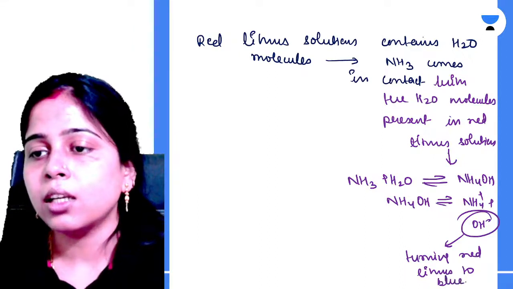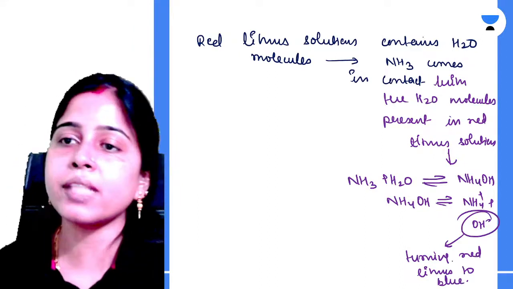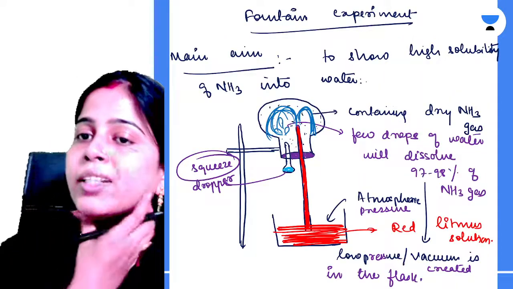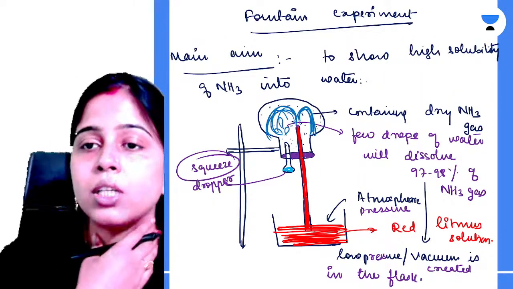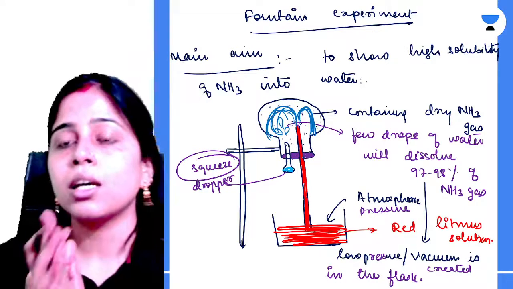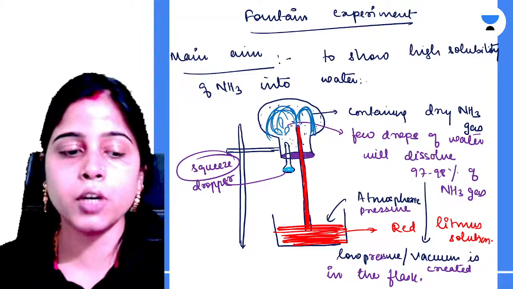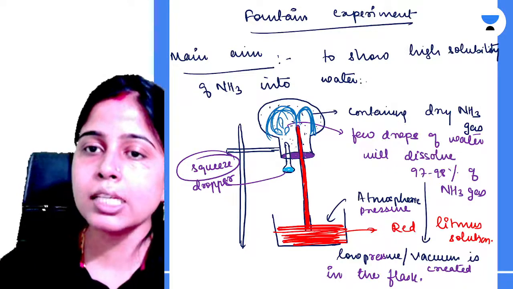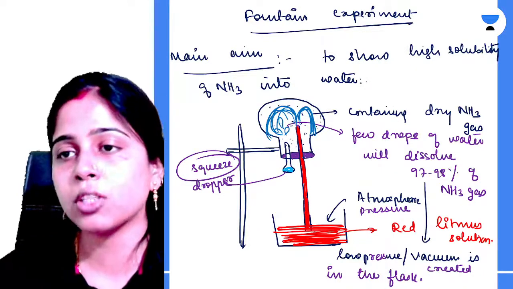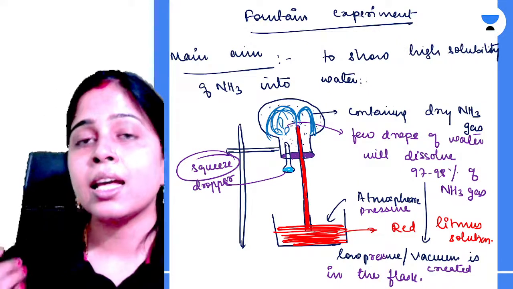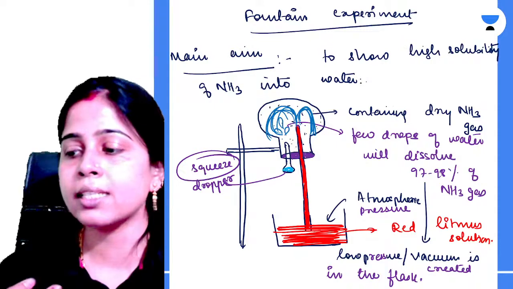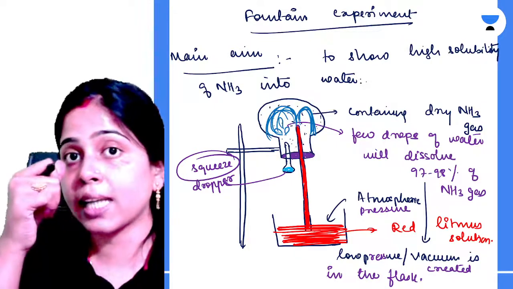Am I clear? So what is the main focus of this experiment? To show the high solubility of ammonia into the water, because 1 volume of water can dissolve 702 volumes of ammonia. That's why when you squeeze the dropper and only a few droplets of water come inside the flask, that is able to dissolve 97 to 98% of ammonia gas, because of which a vacuum is getting created.